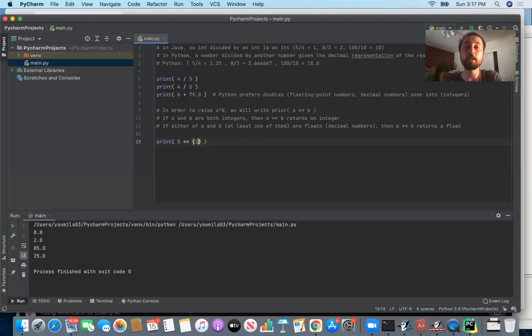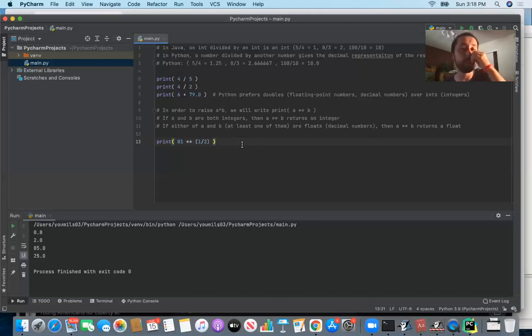What if you said something like 81 to the 1/2? What's going to be printed here? Well, 1 over 2 is recognized as a floating point number. If you evaluate 1 over 2 in Python, you get 0.5. So you're raising an integer, 81, to a floating point number, 0.5. We said that if either of a and b is a float, this returns a float.